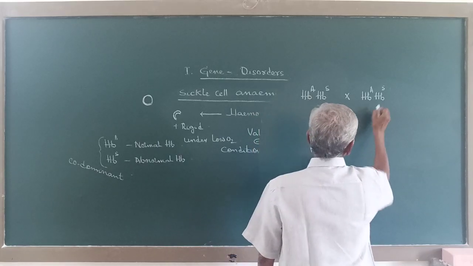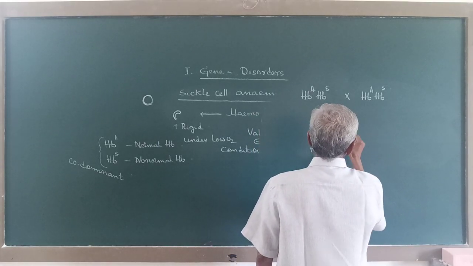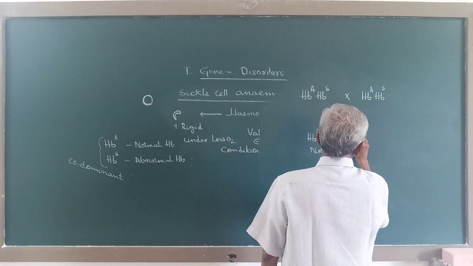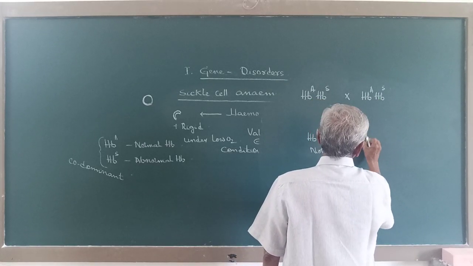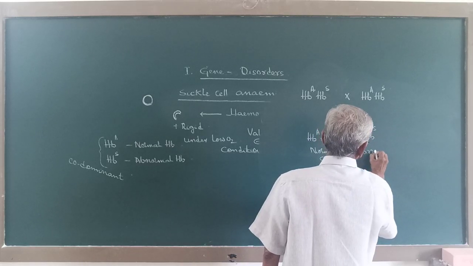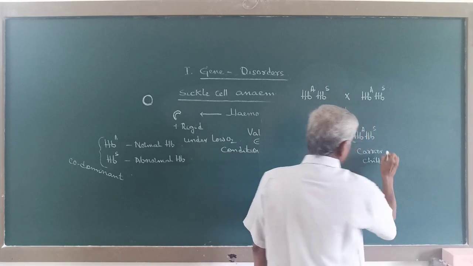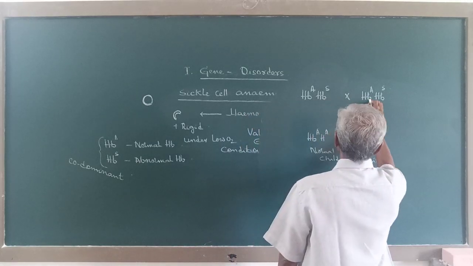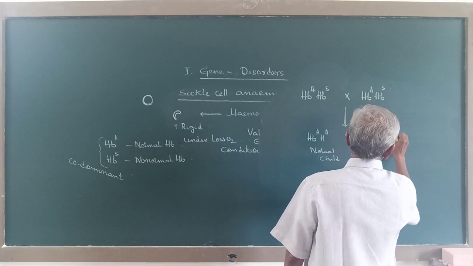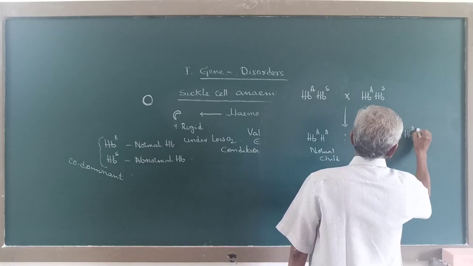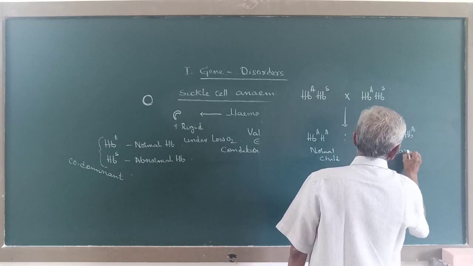Now when these two, HbA and HbS, come together, then it will be a carrier child. Similarly, when these two come together, it is also a carrier child.